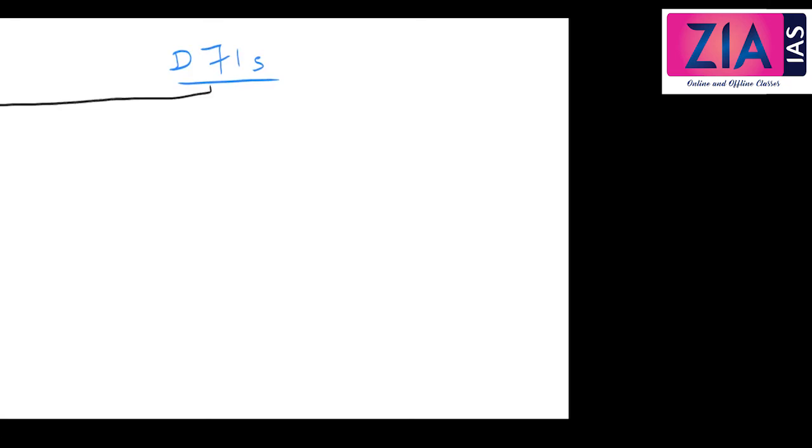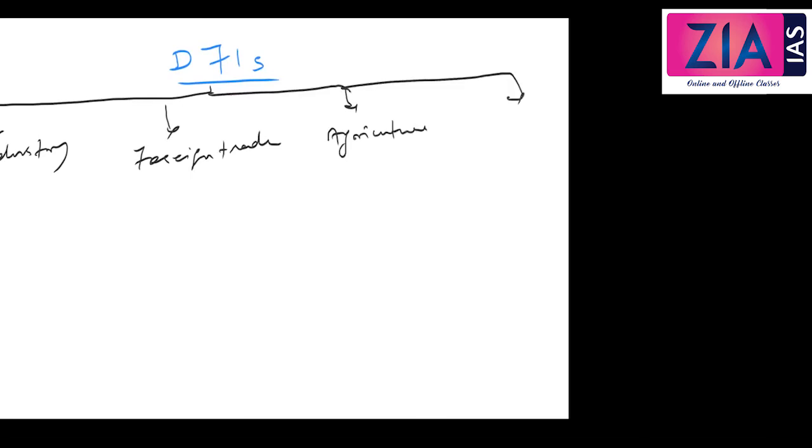First we will see industry, then foreign trade related, then agriculture, and we will discuss housing. Somebody was talking about the National Housing Bank yesterday. That is a specific one, which is coming under DFIs.